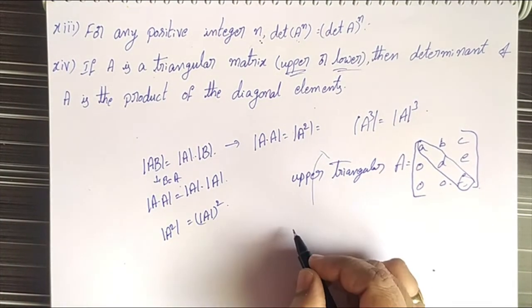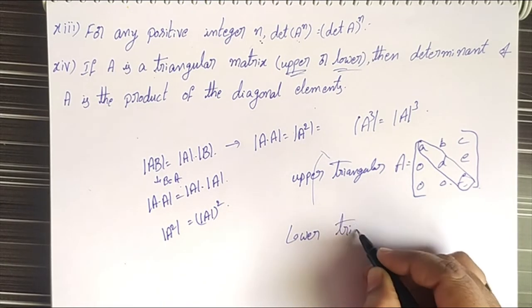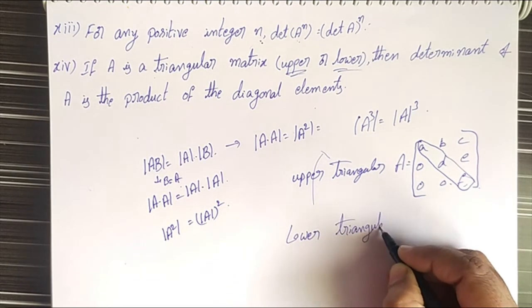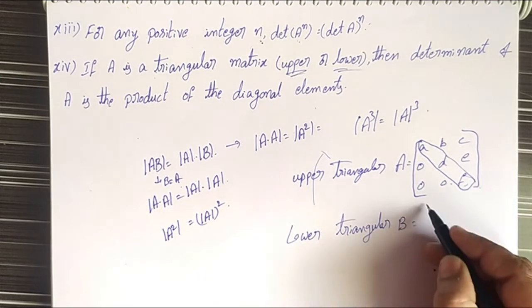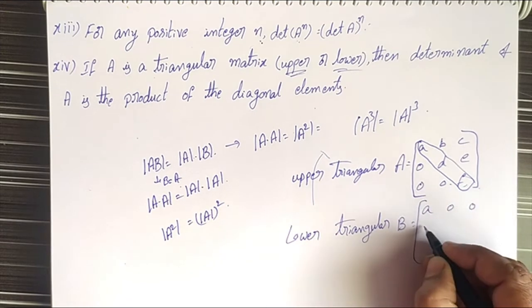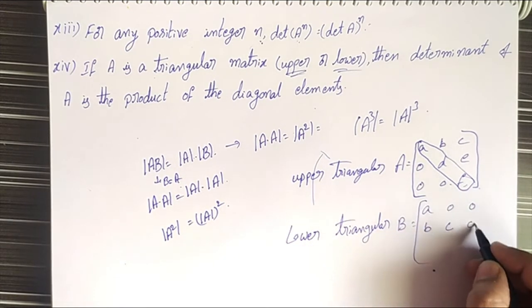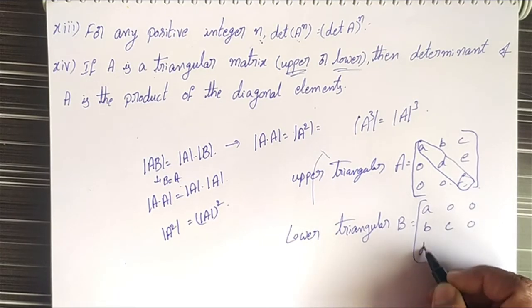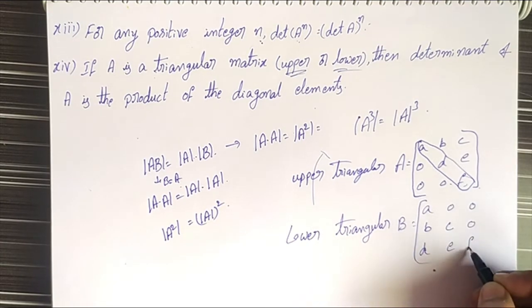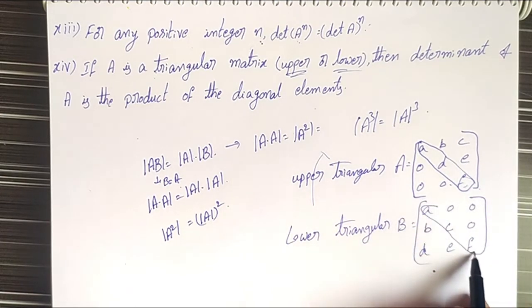Then we can easily draw a lower triangular matrix. Lower triangular matrix B equals: A, 0, 0; B, C, 0; D, E, F. These are the diagonal elements.